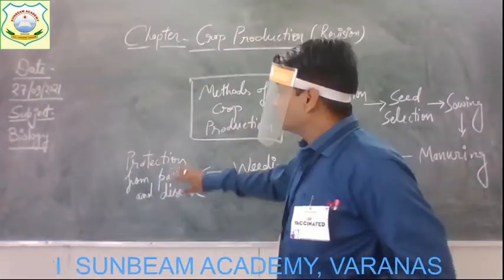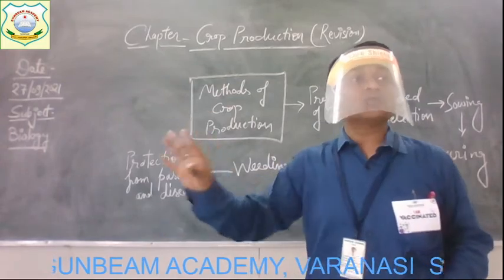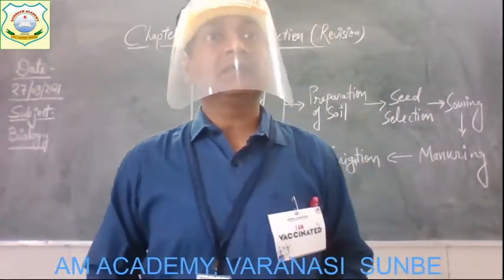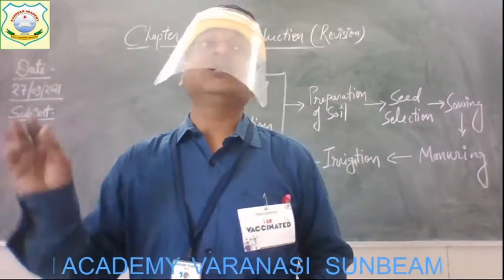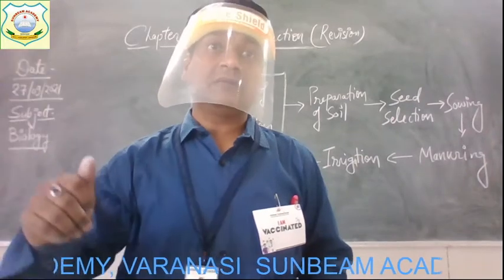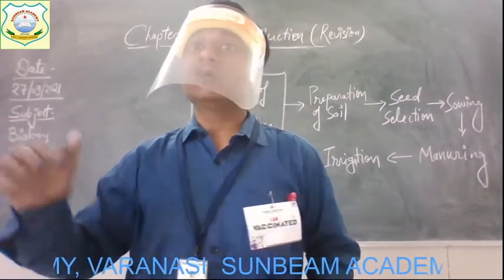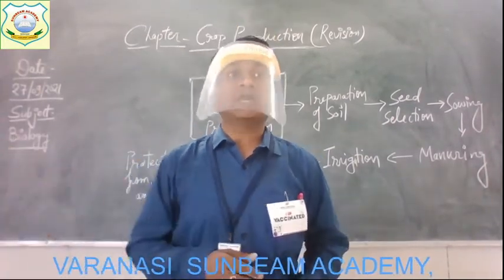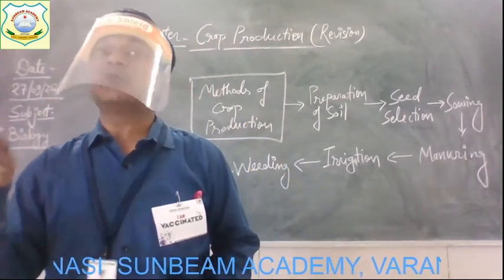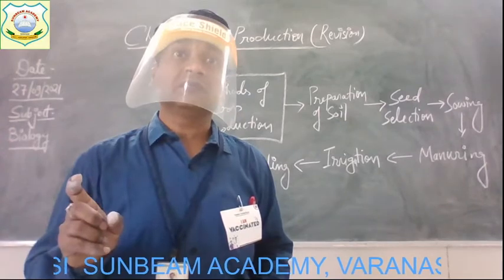Alright children, so the pests are those organisms which cause certain diseases in the plants. And we need to remove them. Otherwise, what will happen? Our production will get affected, because we want to increase our production. And for increasing the production, our plant should be protected from certain diseases.